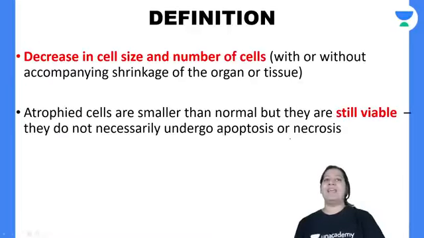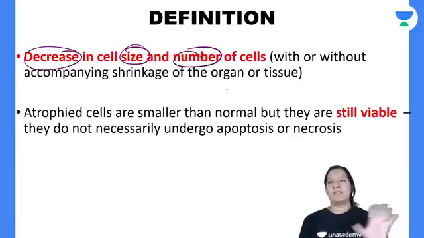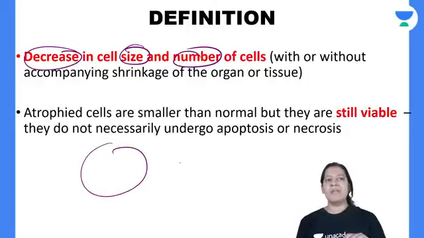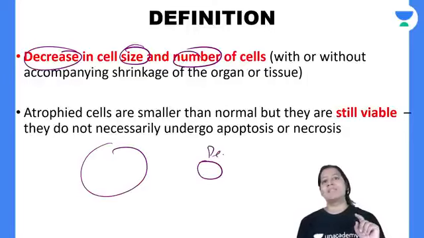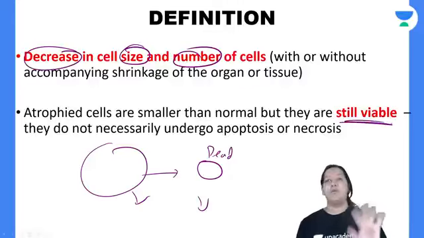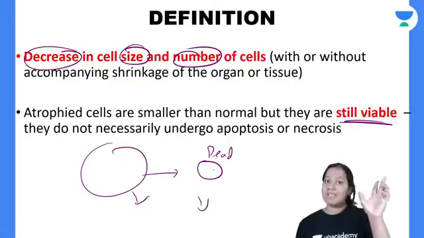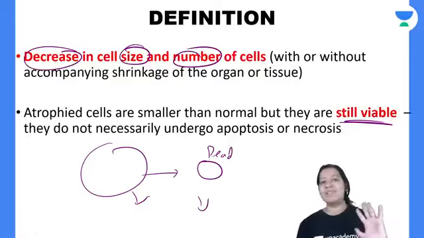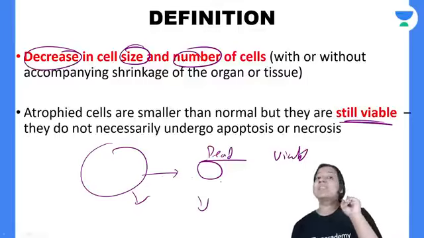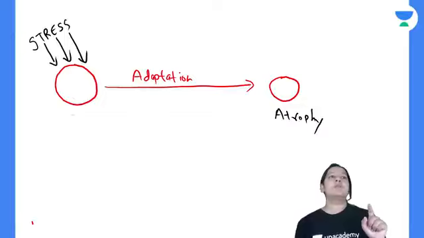So atrophy सबके लिए है. So it is decrease in size as well as number. लेकिन if the cell decreases in size, it is not that the cell is dead. Till that point only the size will decrease, the cells still remain viable. उससे कम नहीं होगा. Minimum there is a cut off कि इससे छोटा cell will be dead. No, the cell is not dead, the cell is still viable. Cell decreases in size, but is still viable. Till that point only it decreases in size. उससे कम नहीं होगा.